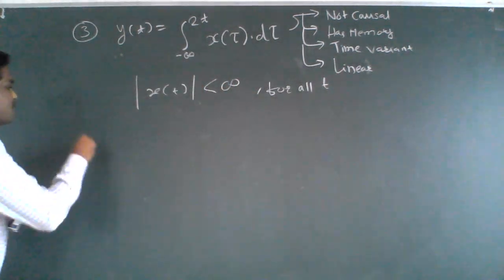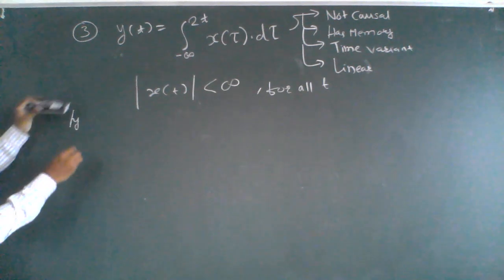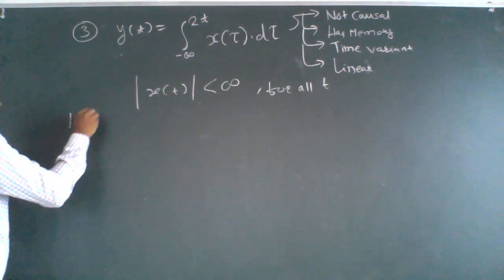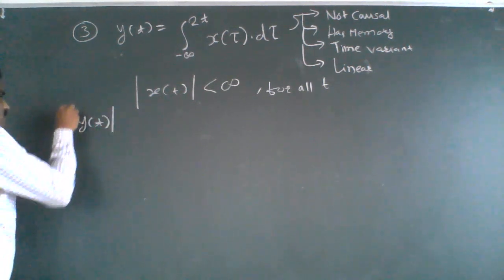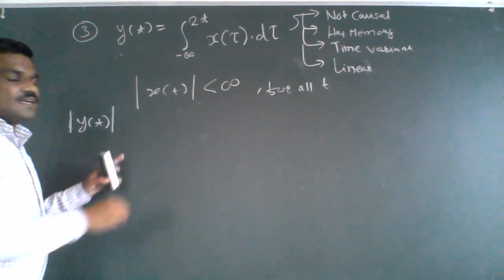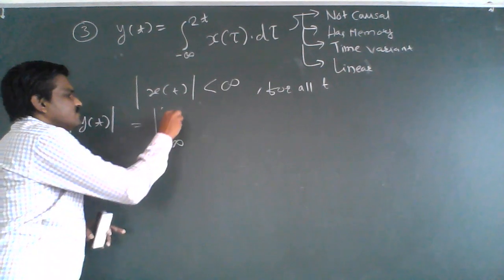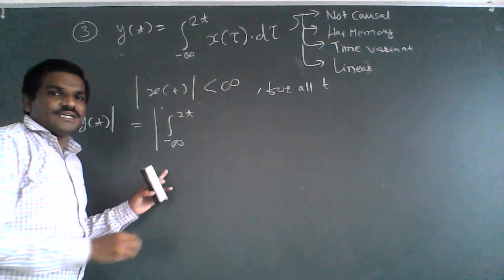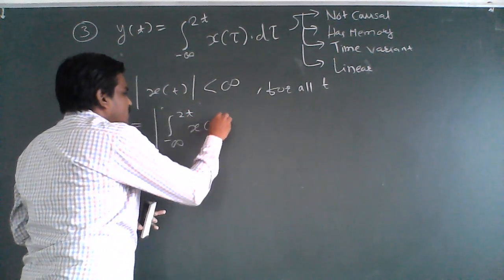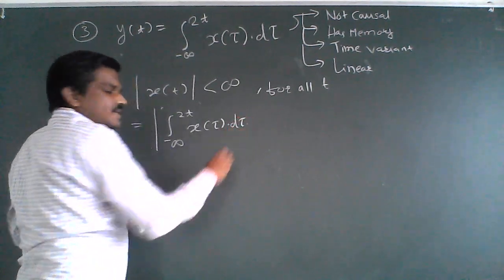So what happens to y of t? The modulus of y of t is equal to the magnitude of integration from minus infinity to 2t of x of tau d tau.